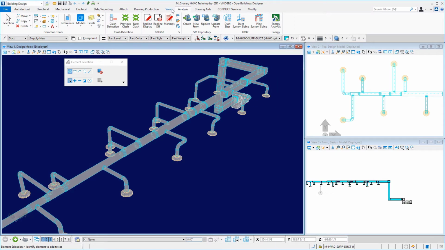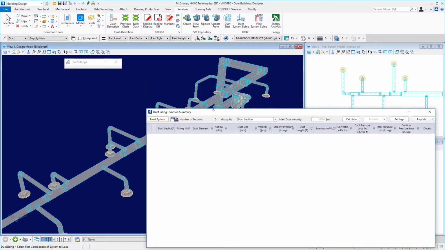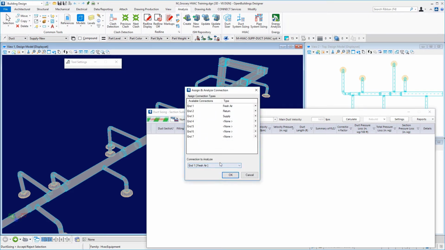Come back to analysis, duct system sizing, load the system. Choose the air handling unit back here. Connection to analyze, supply. I'll say OK.